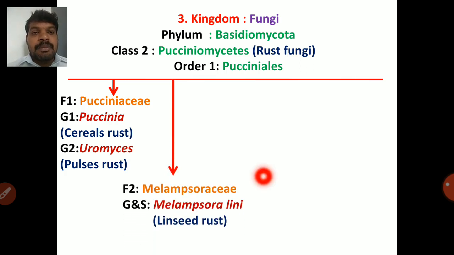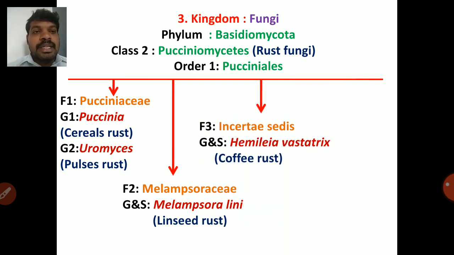Next Melampsoraceae contains Melampsora lini, which produces the linseed rust. So linseed is an oil seed. Next Incertae sedis is Hemileia vastatrix, coffee rust. So Hemileia vastatrix is a historical fungus which causes coffee rust. So coffee rust வந்ததால் தான் நமக்கு coffee-லேருந்து tea-க்கு மாறணும். அது வரைக்கும் social drink-ஆக coffee இருந்துச்சு, அதுக்கப்புறம் தான் நம்ம tea-க்கு மாறினோம். Incertae sedis means there is no particular name for the family or order.